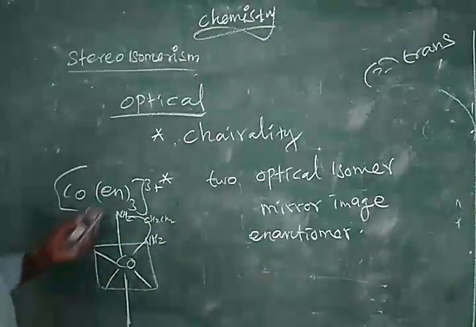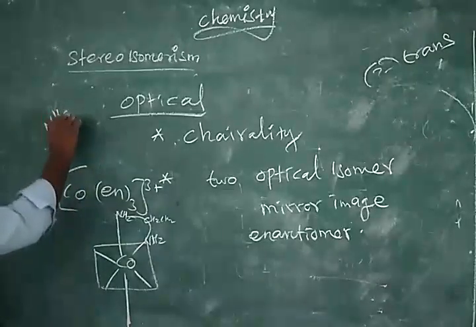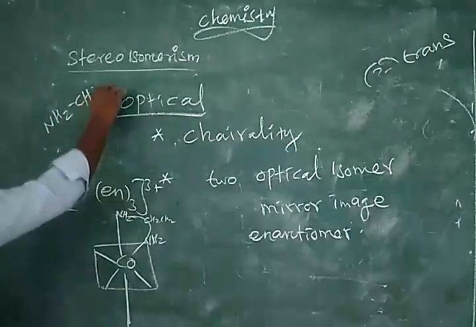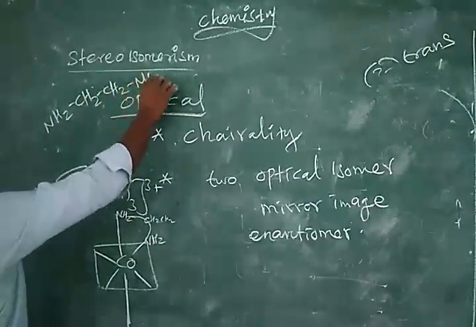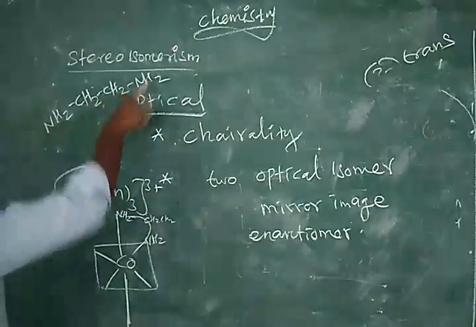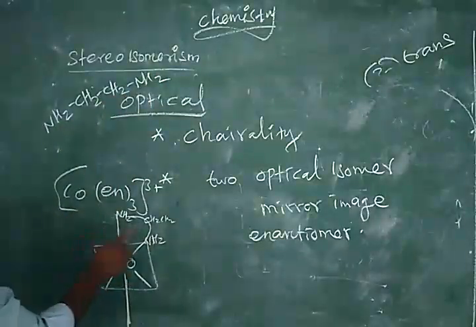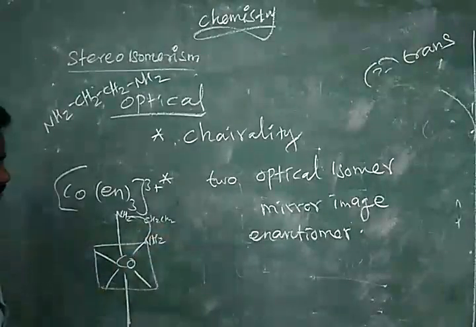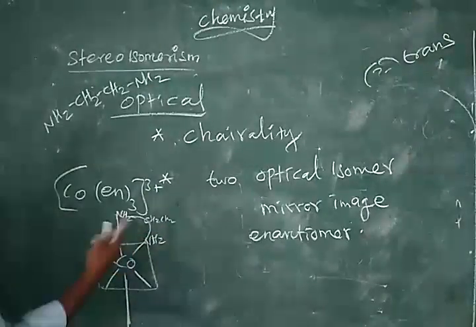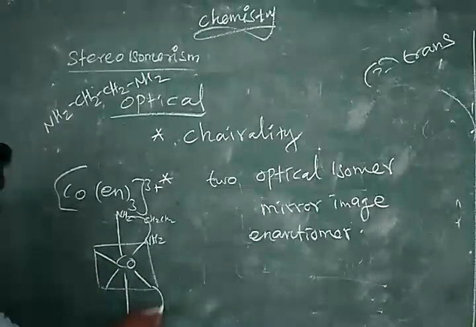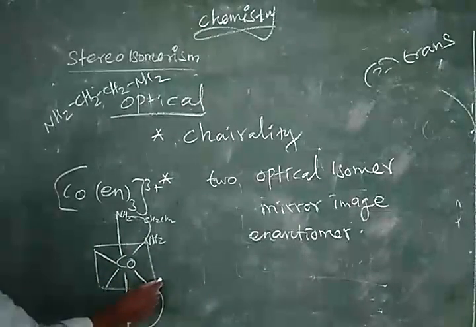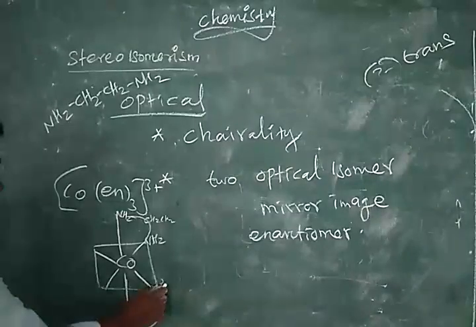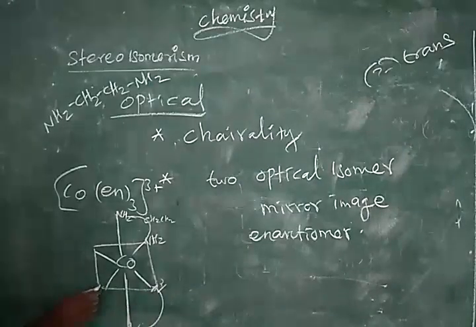What is the molecular formula for en? NH2, CH2, CH2, NH2. So NH2, NH2 only we are connecting here. In between, CH2, CH2 is there. Now 1, 2 connected. Then we can connect 3 and 6. Third position, 6th position also we have en. Then we have another one.